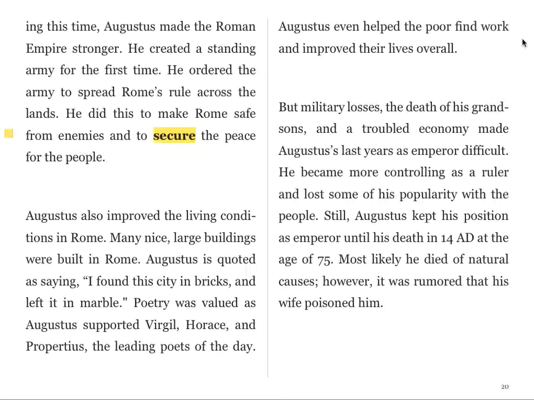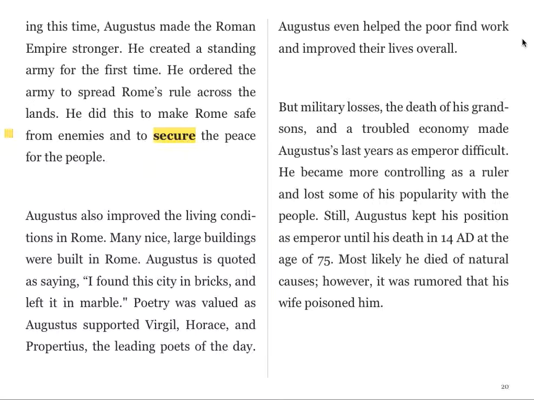Augustus also improved the living conditions in Rome. Many nice, large buildings were built in Rome. Augustus is quoted as saying, "I found this city in bricks, and I left it in marble." Poetry was valued, as Augustus supported Virgil, Horace, and Propertius, the leading poets of the day. Augustus even helped the poor find work and improved their lives overall.